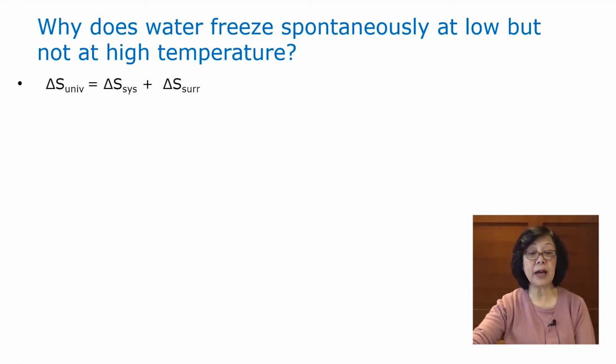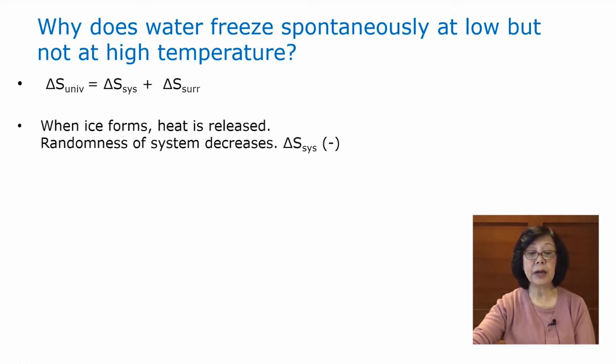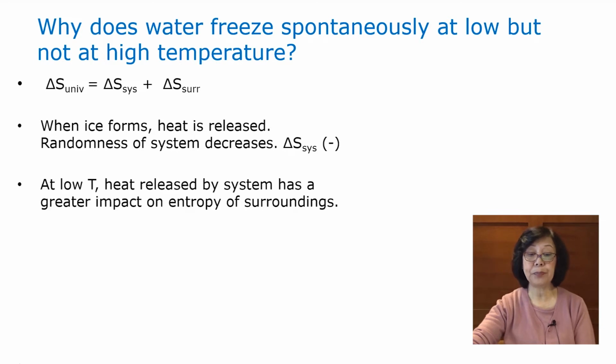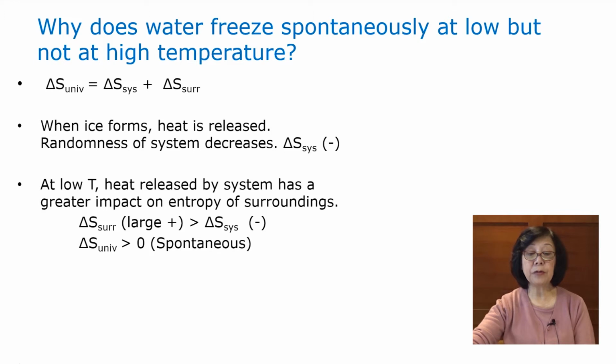Well, remembering delta S of the universe is made of 2 components, that of the system and the surrounding. When ice is formed, heat is released to the surrounding. That means the randomness of the system now decreases. At low temperature, the heat released by the system into the surrounding has a greater impact on the entropy of the surrounding. So this delta S of surrounding is large positive, whereas the delta S of the system is more negative. And overall, the net effect on the entropy of the universe will be positive, spontaneous reaction.